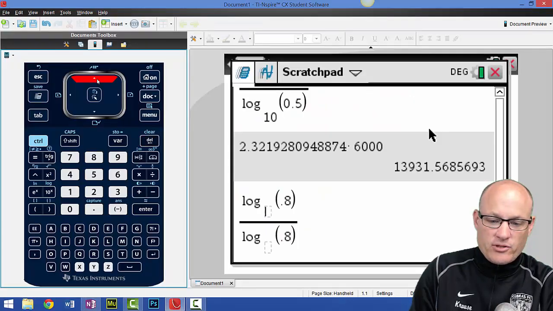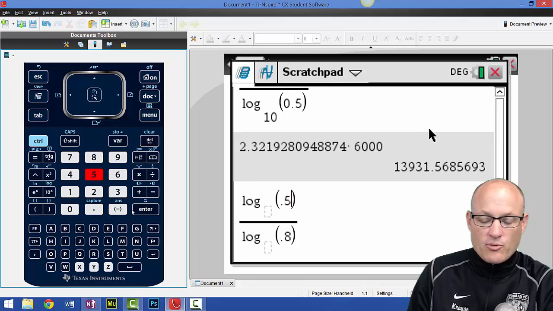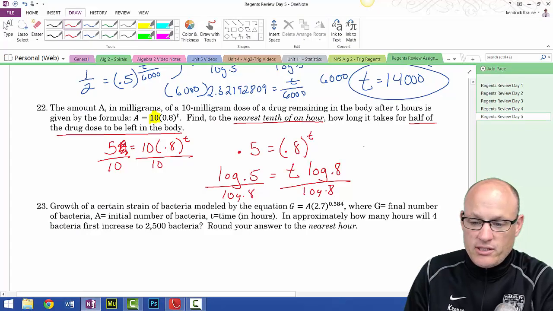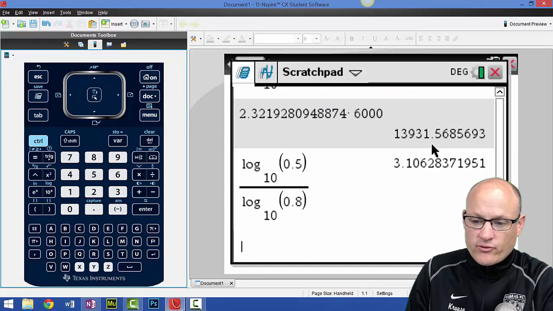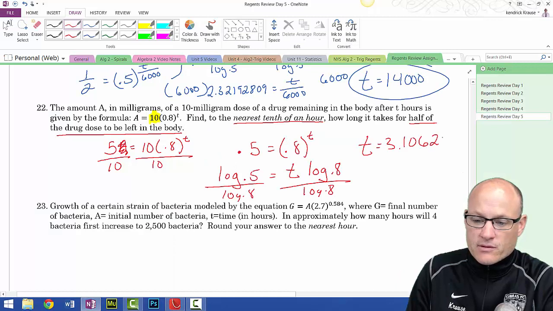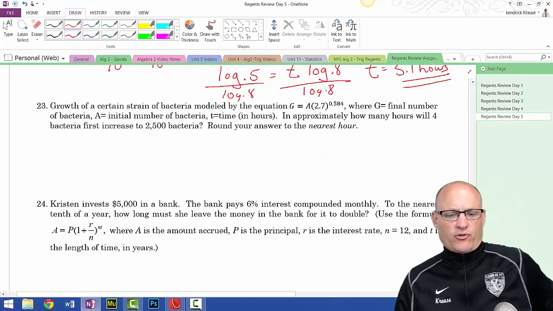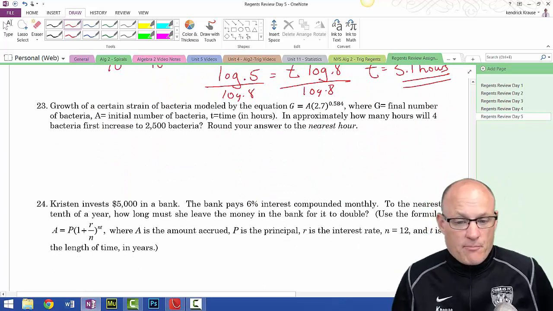Common mistakes, kids. You don't want to make them. Log 0.5 divided by log 0.8. 3.106. So t equals 3.10628. Nearest tenth of an hour, t equals 3.1 hours. Done.